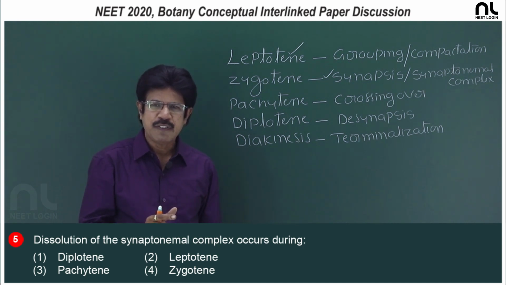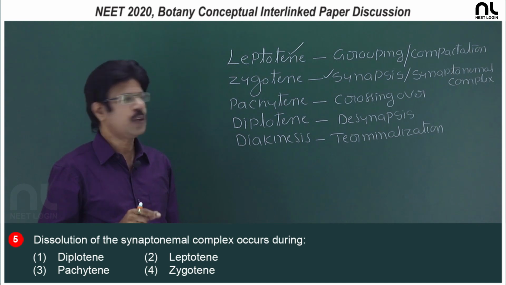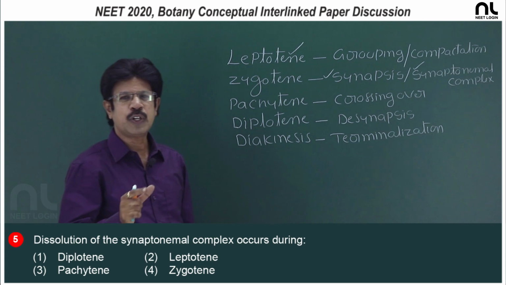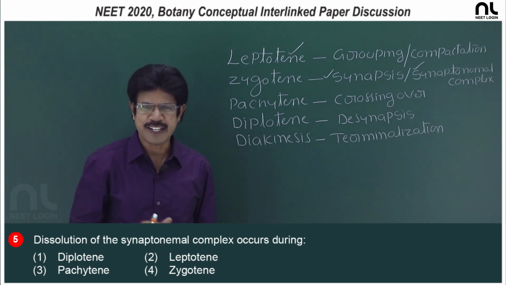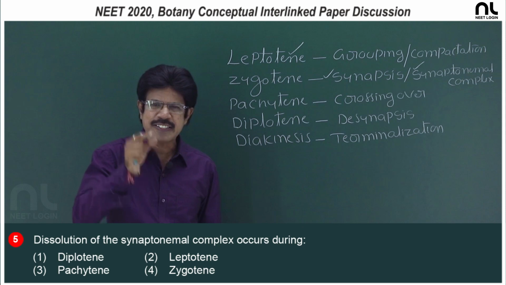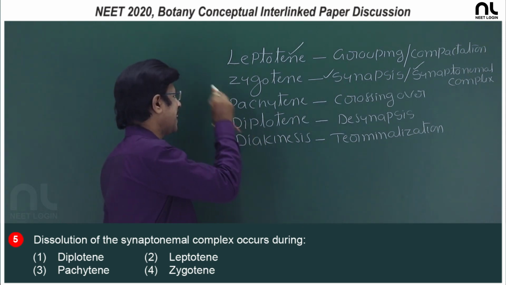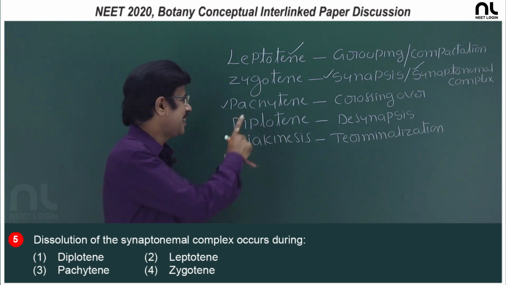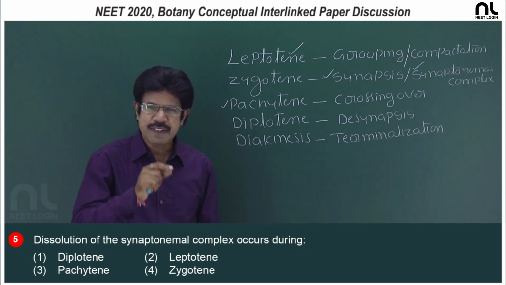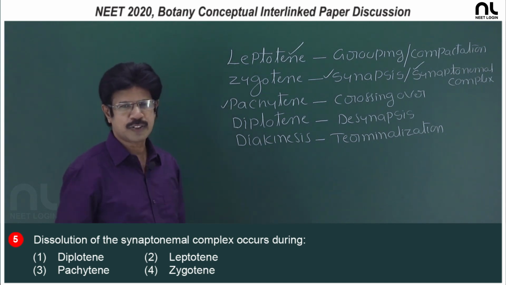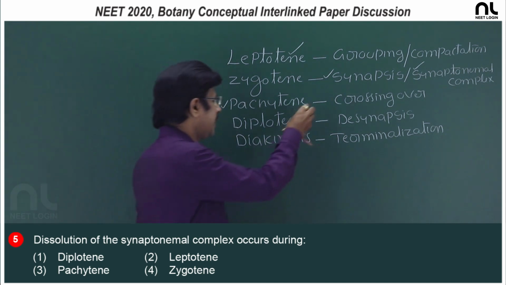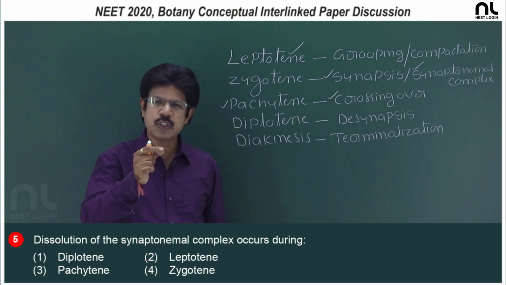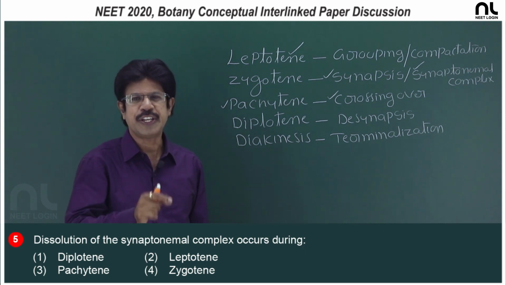Synapsis results in a bivalent. And the protein which aids in the formation of the complex, what do you call? Synaptonemal complex. And the pair, what do you call? The bivalent or tetrad. The tetrad stage is clearly visible in the next stage, it is the pachytene. Long lasting stage, recombination occurs, it is the pachytene, in which non-sister chromatids of homologous chromosomes exchange the segments, what do you call it? It is crossing over. The catalyst, the enzyme useful in case of the pachytene is recombinase.